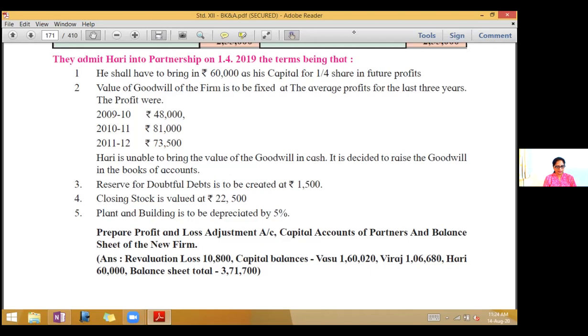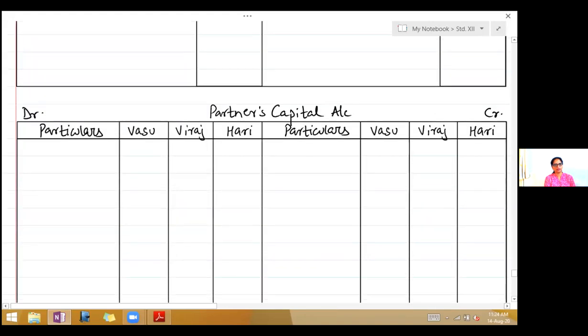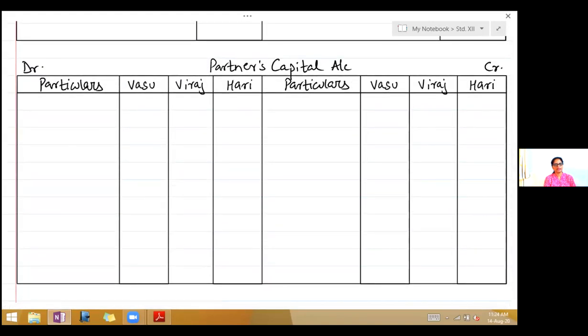Now you take the notebooks, write down in the books of partnership firm, profit and loss adjustment account. Draw this for about 8 lines. Next, draw partners capital account for another 8 lines.